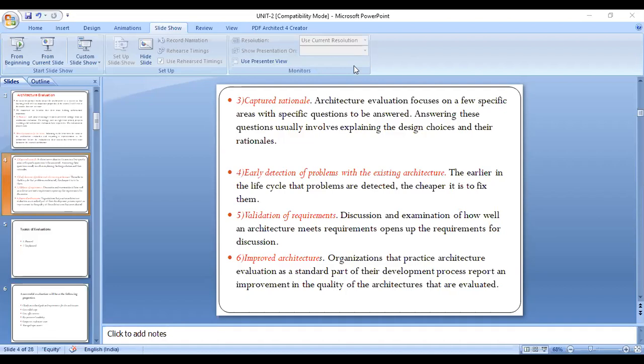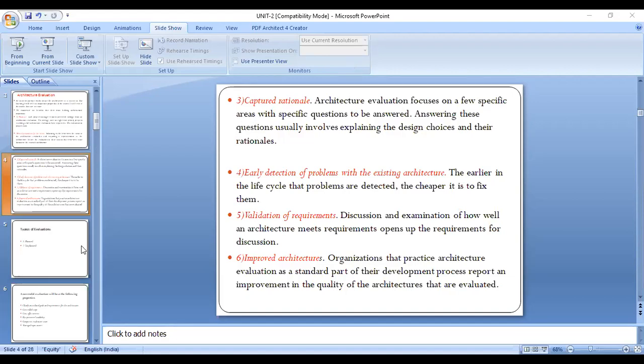These are about the architecture evaluation. So if we are going to evaluate something, what are the benefits we will get? These are called prior benefits, evaluation prior benefits.